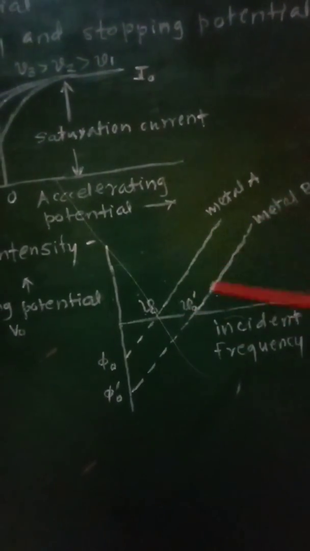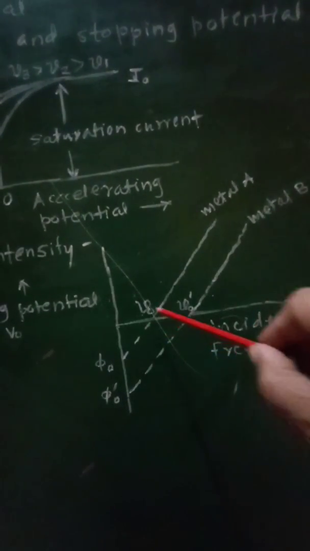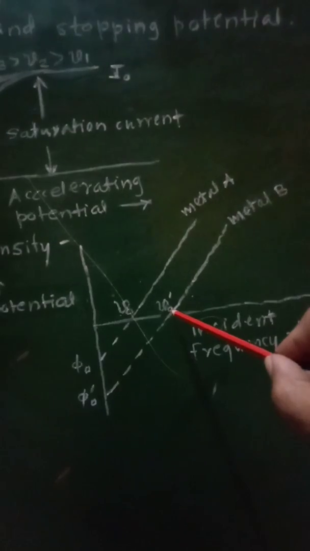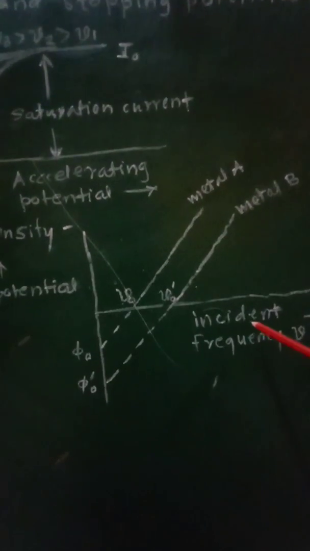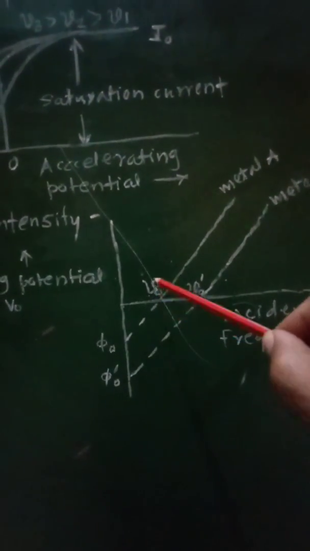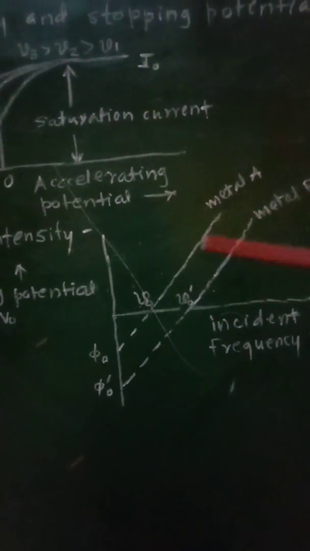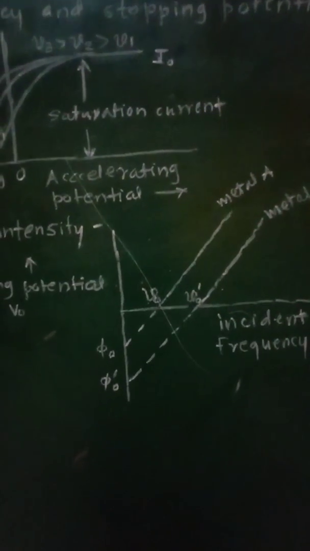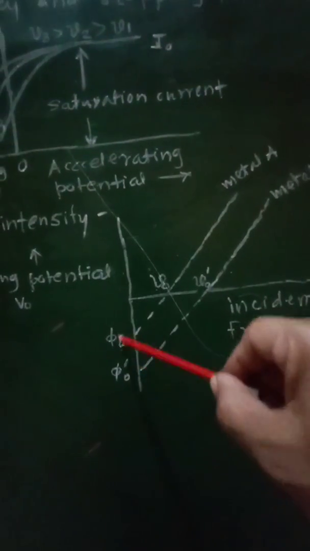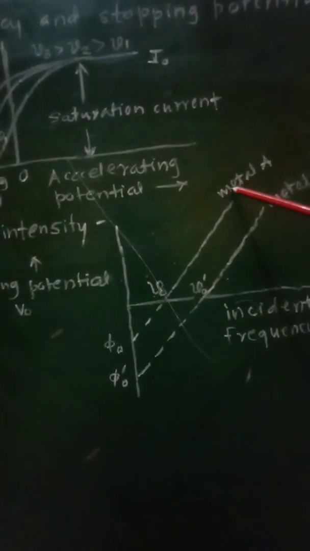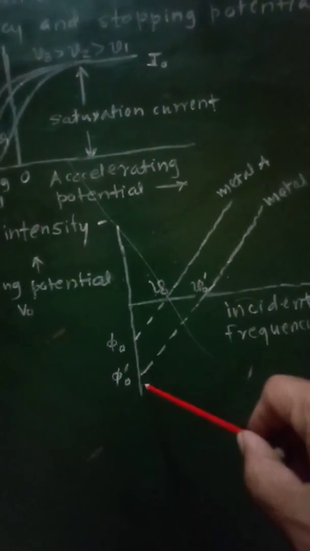So there will be linear variation, but the emission of the photoelectrons will take place only at these frequencies, nu0 and nu0 dash. That means if the frequency of incident radiation is greater than this threshold frequency, nu0 or nu0 dash, the photoelectric current will be set up in the circuit. Now phi 0 and phi 0 dash represent the photoelectric work functions for metal A and metal B.